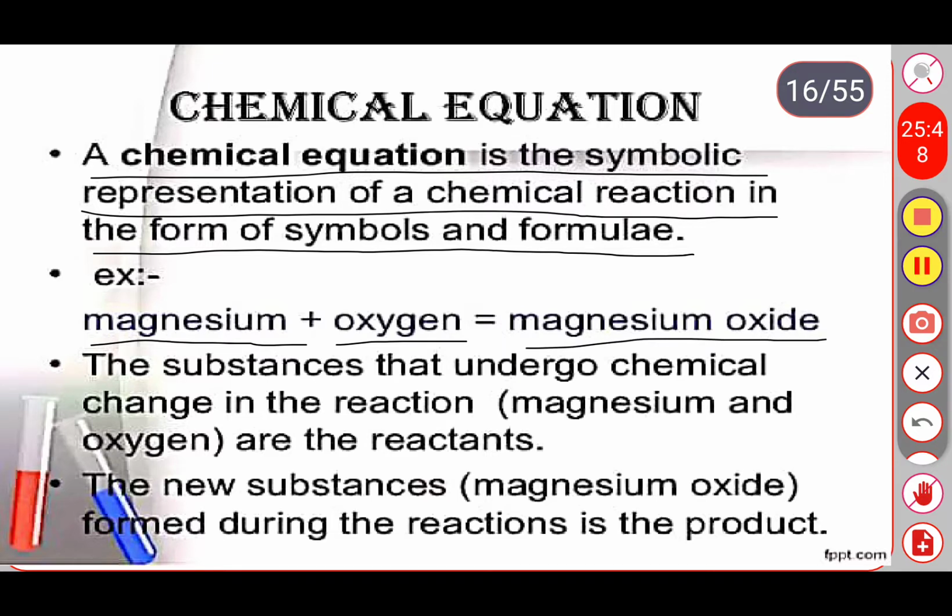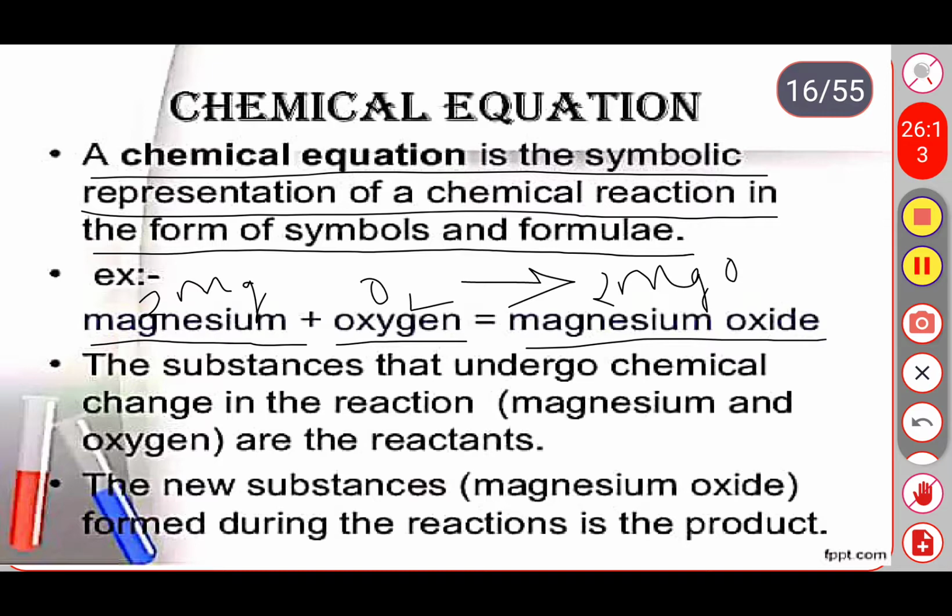So how are we going to represent it in the form of symbols? Magnesium can be represented as Mg, oxygen O2. When these two are combined together they form 2MgO. So this is the balanced reaction.